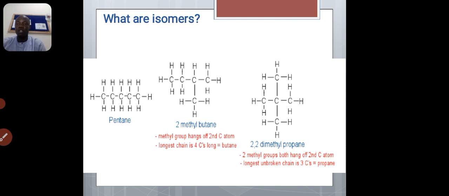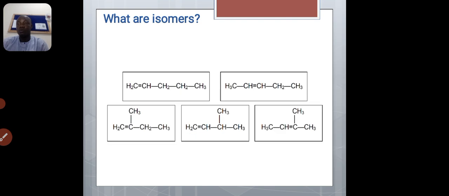So you see it now changed to 2,2-dimethylpropane, because at carbon 2 we have 2 methyl groups, so that is why it is 2,2. There are 2, that is why we attach di. So I have 2-methylbutane and 2,2-dimethylpropane. Yes, those are the pentane isomers. We have at least 2.